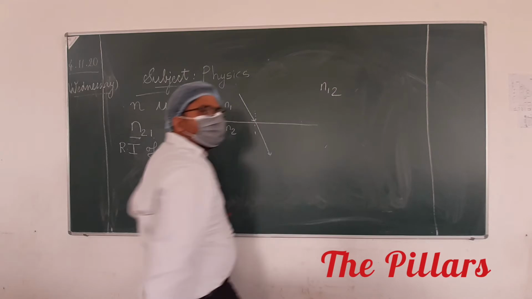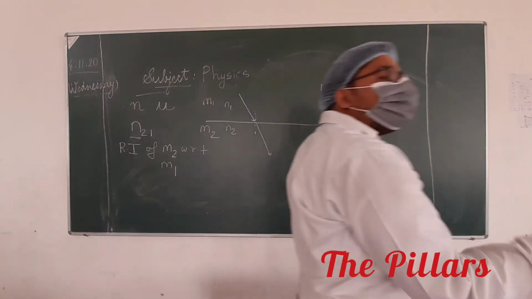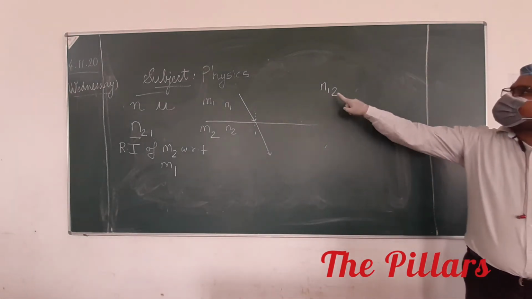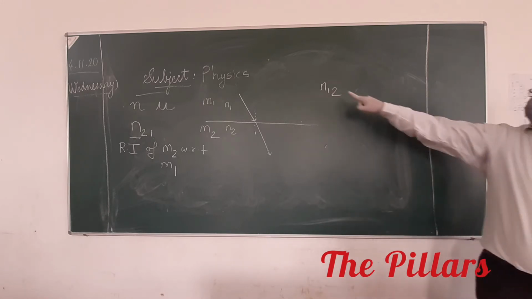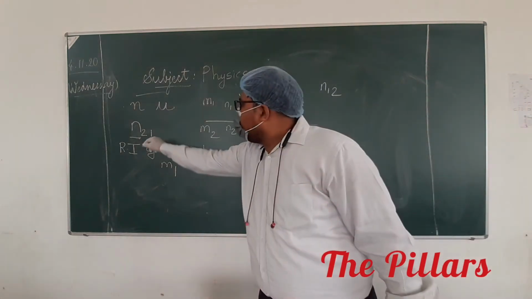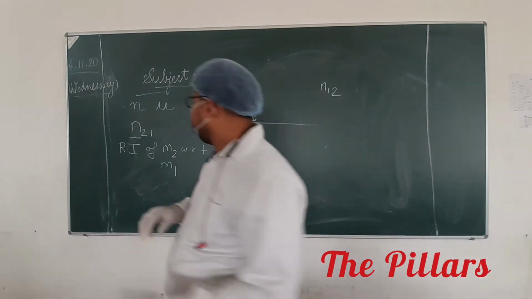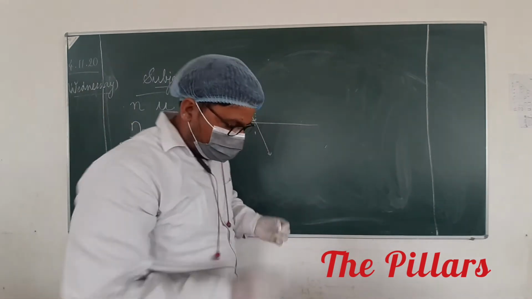If I write N12, what does it mean? Refractive index of medium 1 with respect to medium 2. It means light will enter from medium 2 to medium 1. This point is clear to all of you? N12 means refractive index of 1 with respect to 2, meaning the refracted ray is in medium 1. N21 is refractive index of medium 2 with respect to medium 1, meaning the refracted ray will be in medium 2. This point is clear to all of you? Okay. So this N21 can also be written like this.